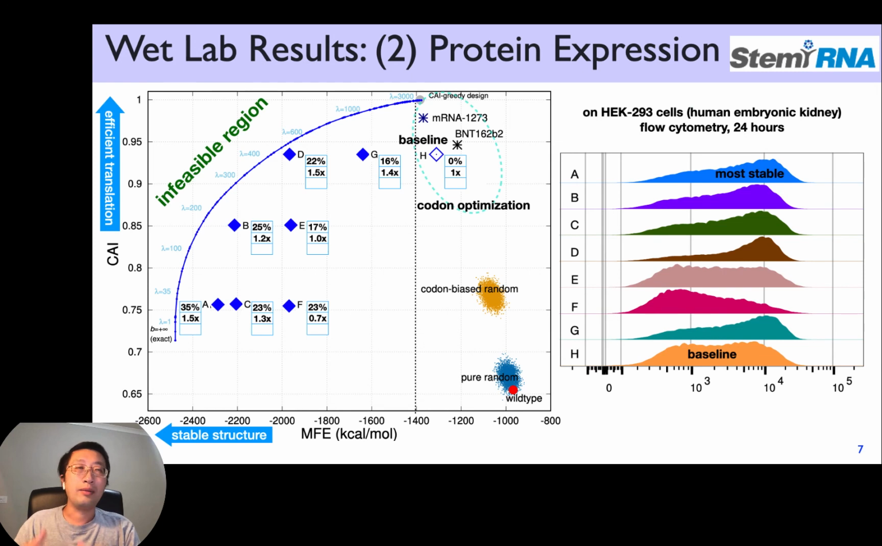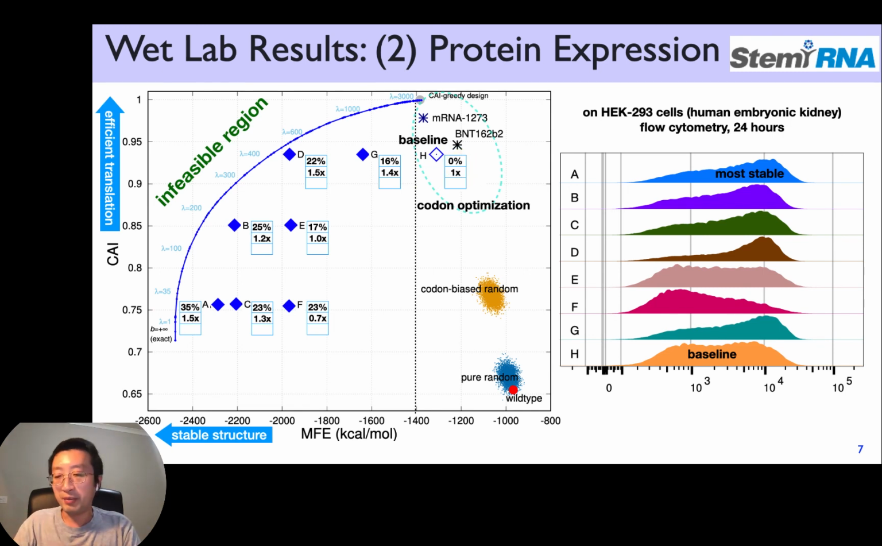And then as a result of better stability, we got better protein expression. And this is done by flow cytometry on a human cell line in 24 hours. And we can see that most of our designs have 50% more or 20% more, 40% more than the baseline.